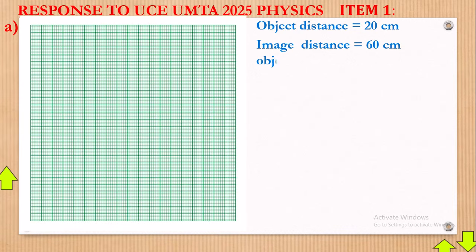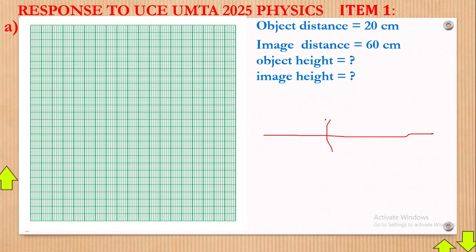Do you have the object height? No, we don't have it, because they gave us only the distances. We don't have the object height and image height. What I mean is this. We are going to use a graphical method, which means that we shall have our lens right here.